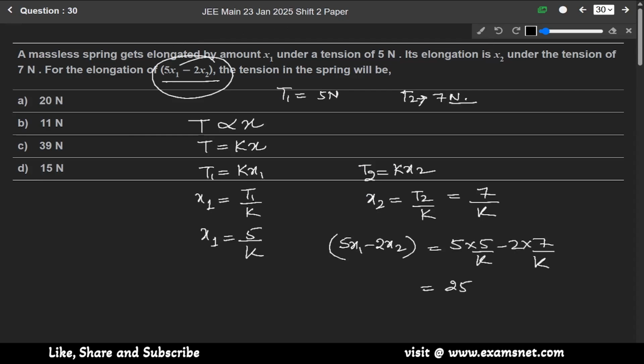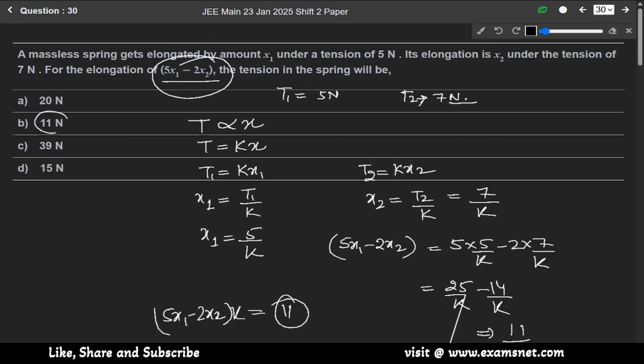So it will be 25 over k minus 14 over k, which is equal to 11 over k. So it will be 11 only. So option B is the correct answer.